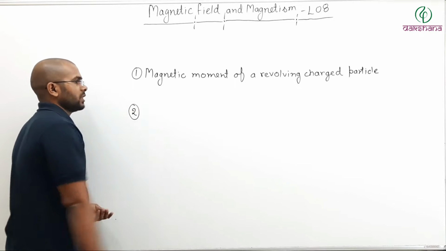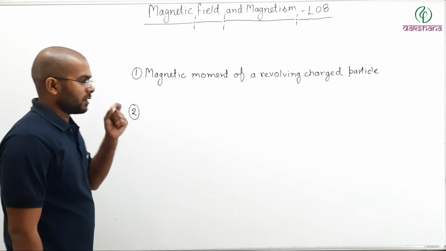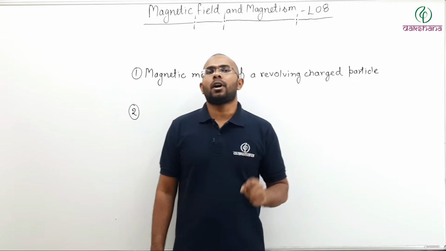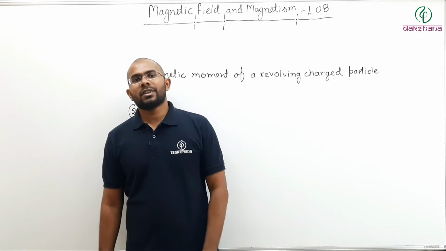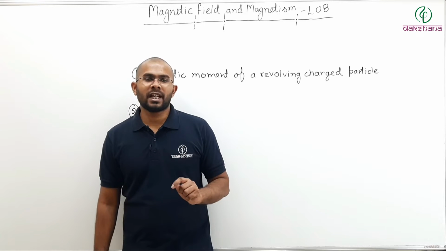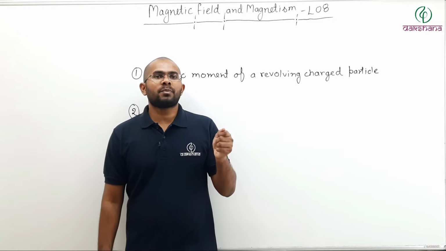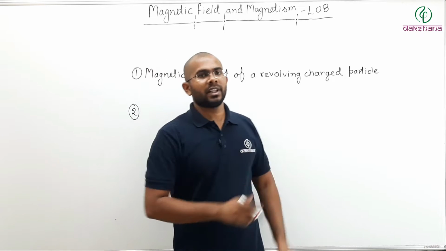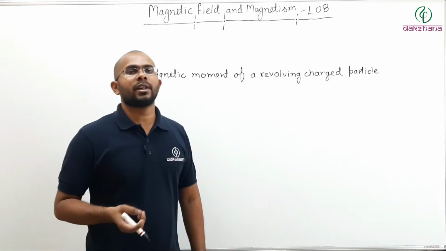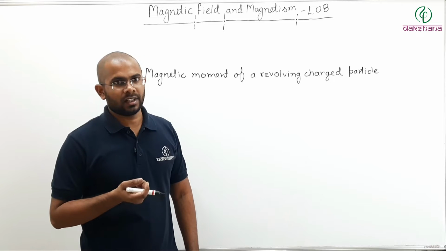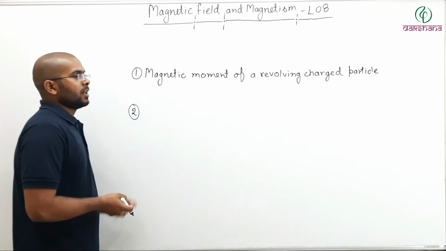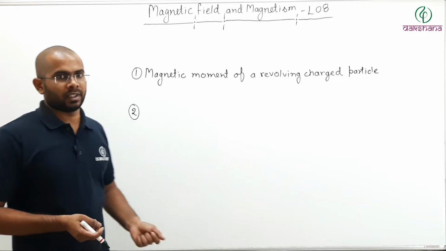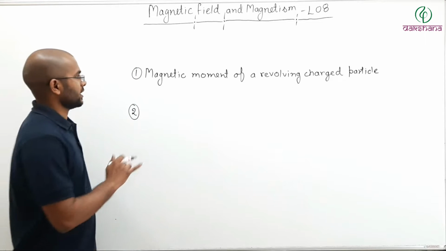The second topic which we will cover is that previously we have seen the motion of a charged particle in a uniform magnetic field. But we have seen only one case. What is that? When that charged particle is going perpendicular to the magnetic field, meaning the velocity of the charged particle is perpendicular to the magnetic field direction. Now here we are going to see what if the velocity of a charged particle is not perpendicular to the field. That we have not discussed, we will discuss that here.